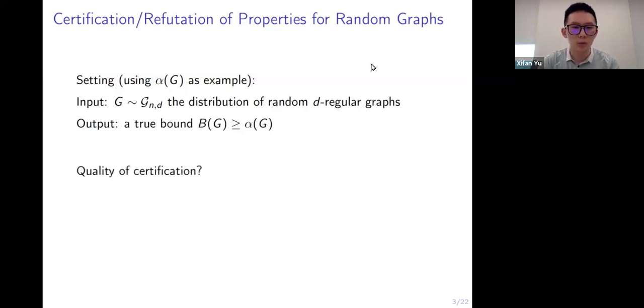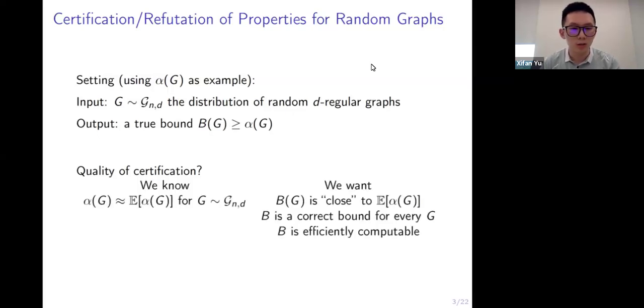How do we measure the quality of such an algorithm? We know that the independence number will concentrate around its expectation for graphs drawn from the distribution of random regular graphs. So we want the certification algorithm to output the bound as close to this expectation as possible. And we also require this algorithm to output a bound that holds for every input. And moreover, we want this bound to be efficiently computable.